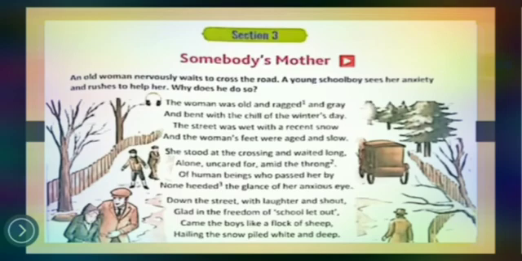We have already learned in our previous classes about the figures of speech. Why do we use figures of speech? In simple words, figures of speech are just like if we decorate a cake.